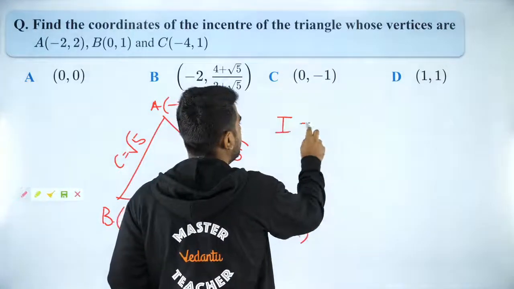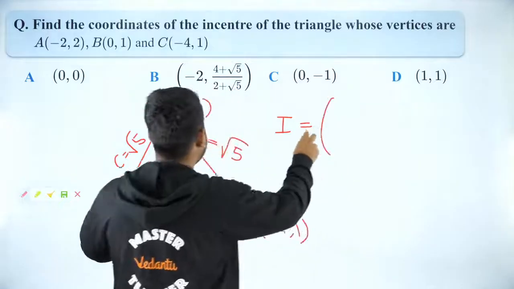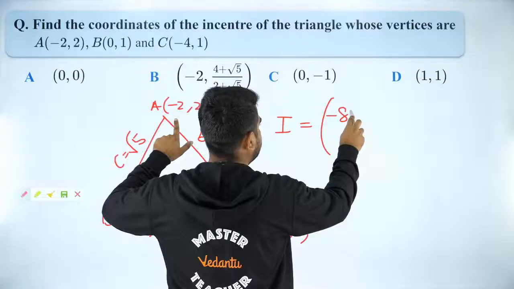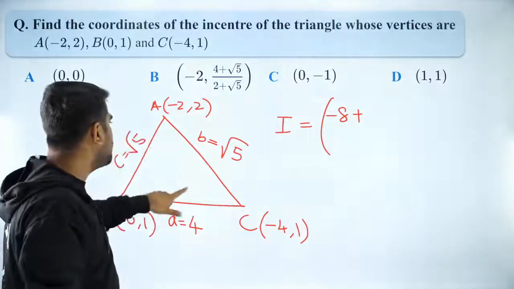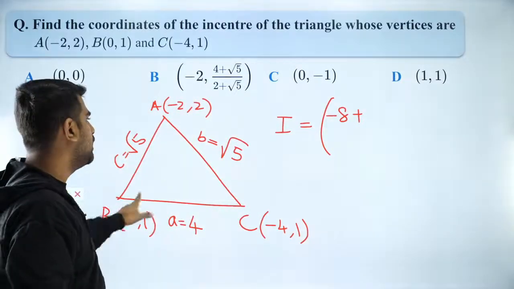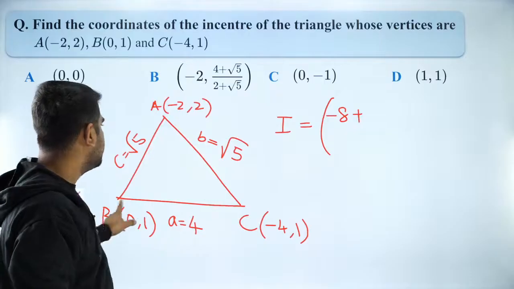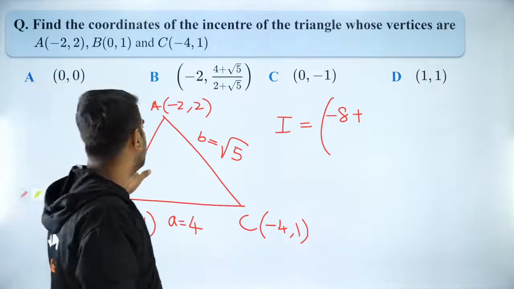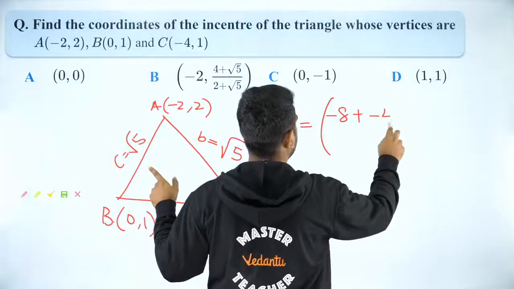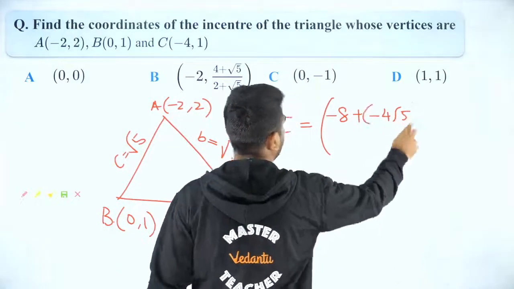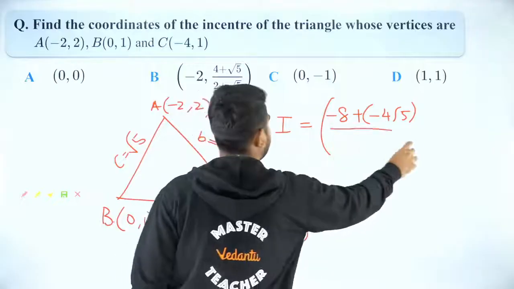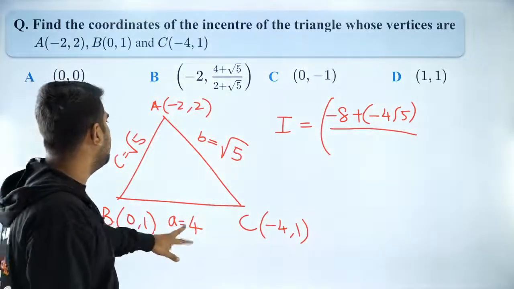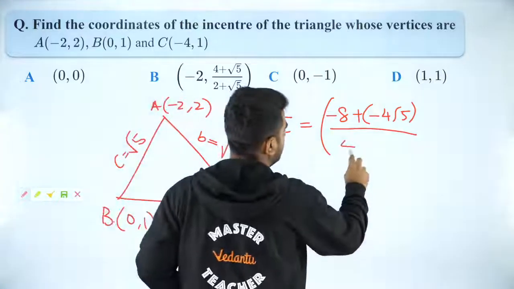What is your Incenter formula? It is nothing but A into x1. So 4 into minus 2, which will be minus 8, plus B into x2, root 5 into 0, then C into x3. Isn't that correct, guys? So that will be what? Minus 4 root 5. Are you guys getting it? By A plus B plus C. What will be A plus B plus C? It will be 4 plus 2 root 5.